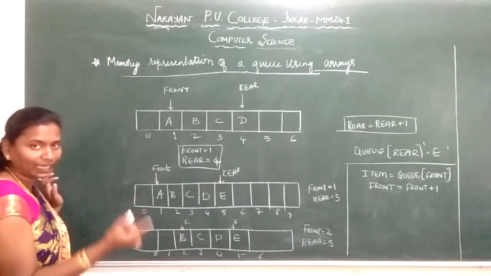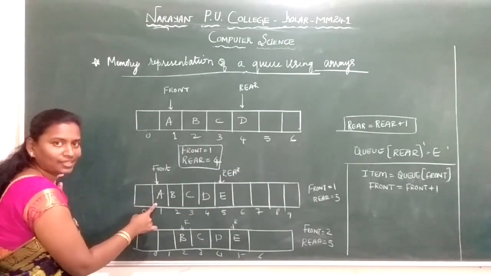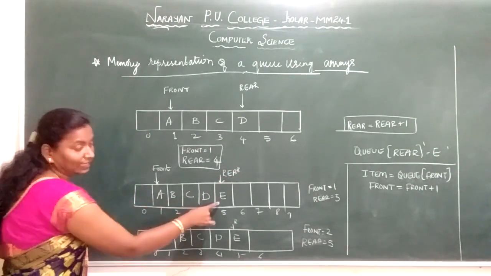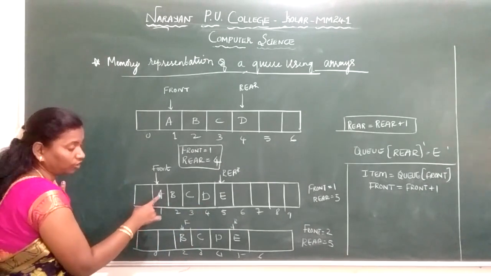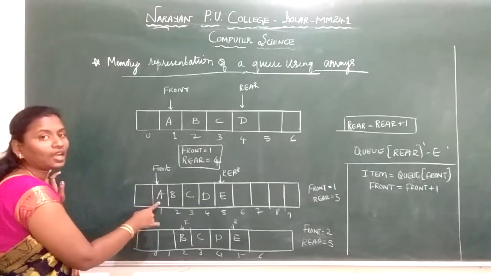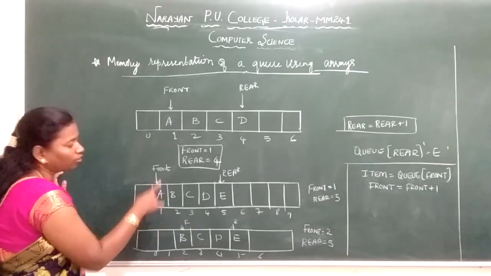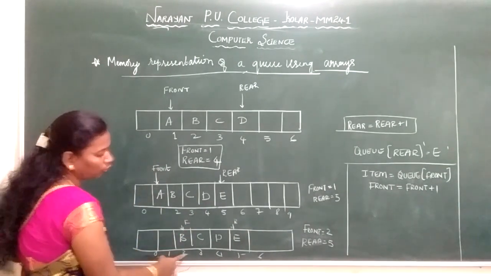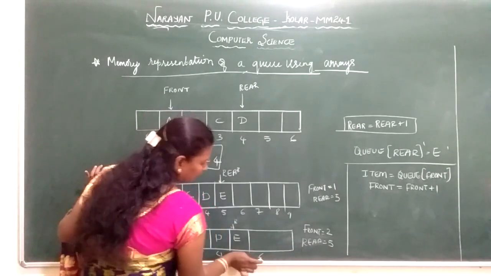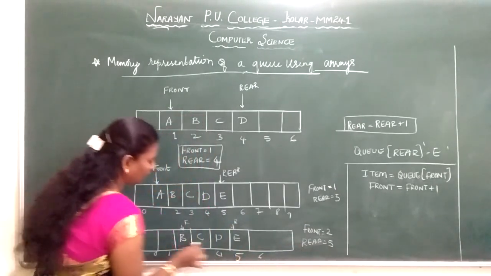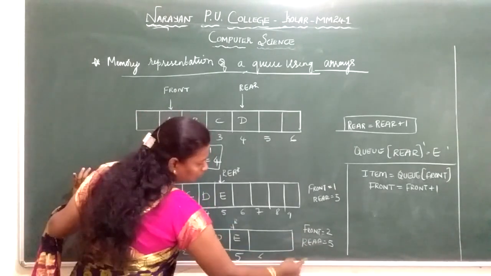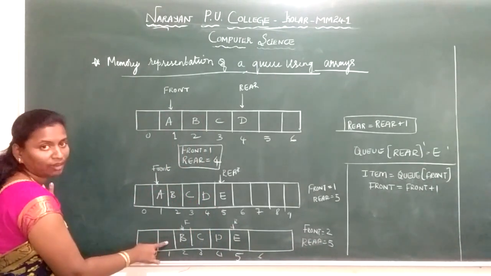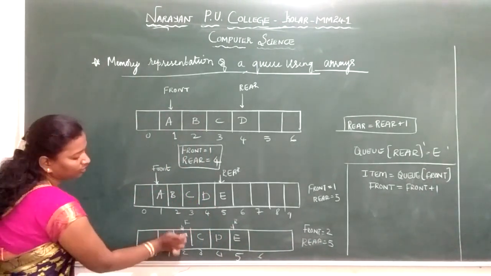Next, if I want to delete, deletion takes place at the front end. So I can't delete E. First I have to go from this side. Why? Because it has both the ends, so what comes first will be deleted first. So here I want to delete A. My front will be pointing to 2. My rear will be pointing to 5. Here I have written that my front is pointing to 2 and my rear is pointing to 5. Now I deleted the element A, which was in position 1.